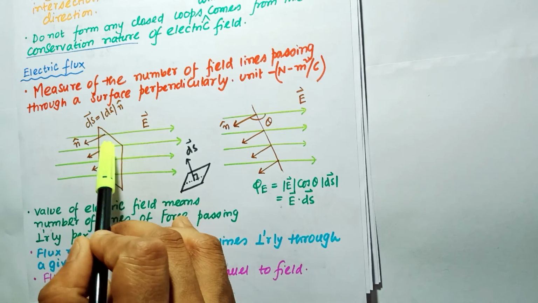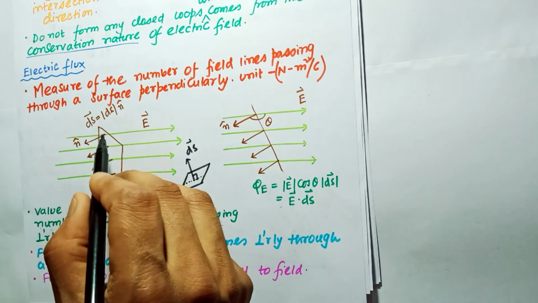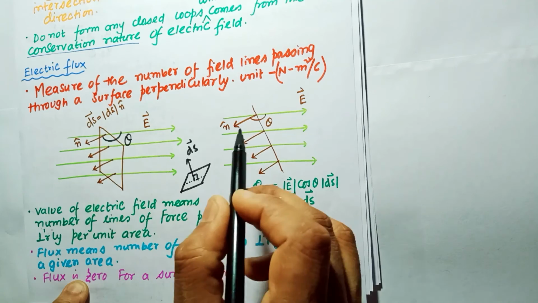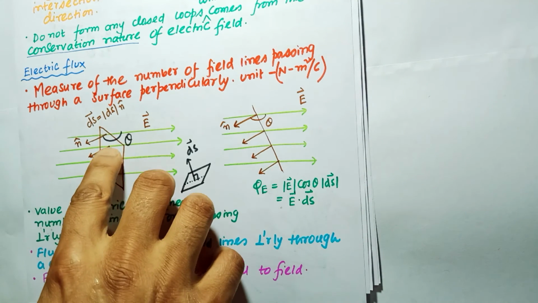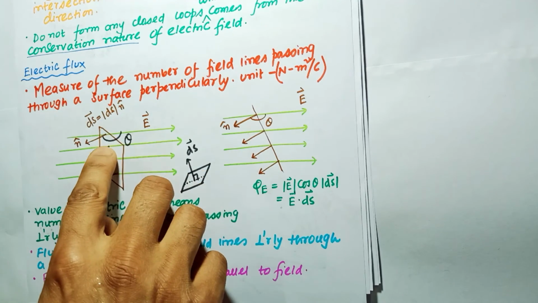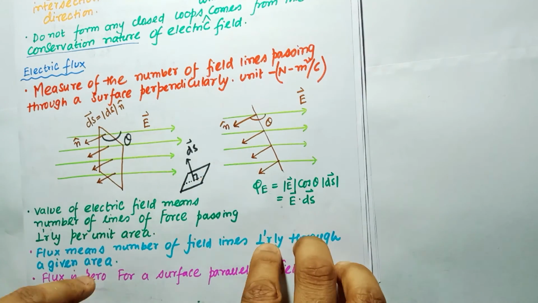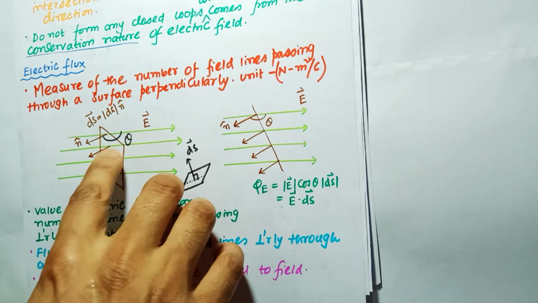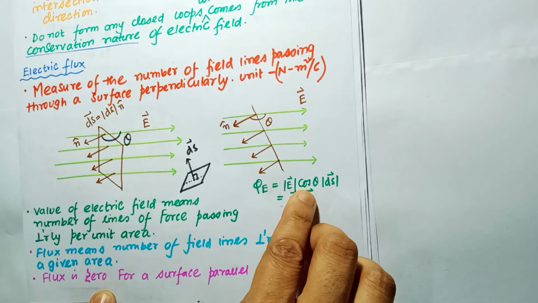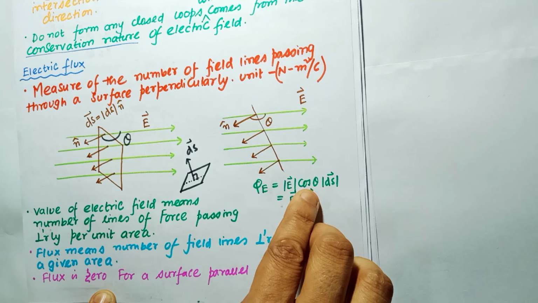The angle between the electric field direction and n cap is given as theta. The electric field is penetrating through the surface. So the component of the electric field along the normal of the surface is E cos theta per unit area.